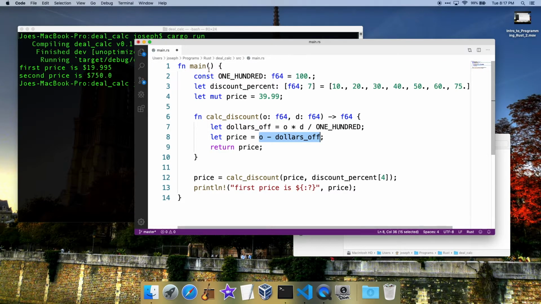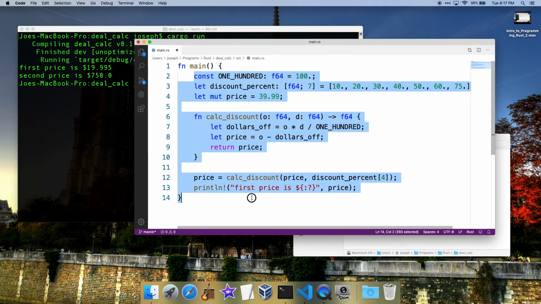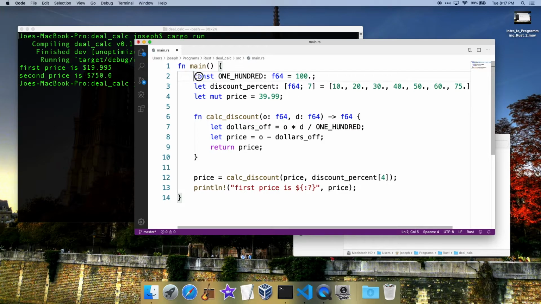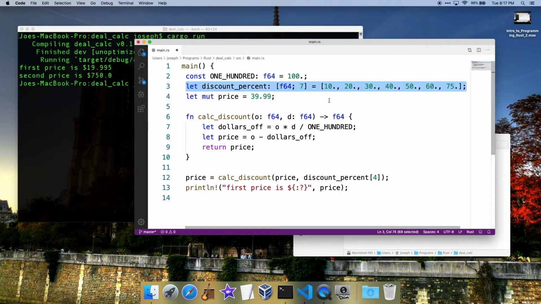Let's go line by line here. So function main, no semicolon at the end of it, right? This is the whole function. No semicolon. So it's a statement. We're just stating what the function is. Constant assigning to a variable, that's an expression. No, I'm sorry. This is an expression. This is a statement. Statements always have the semicolon at the end. This is a statement, right? Just assigning to a value.